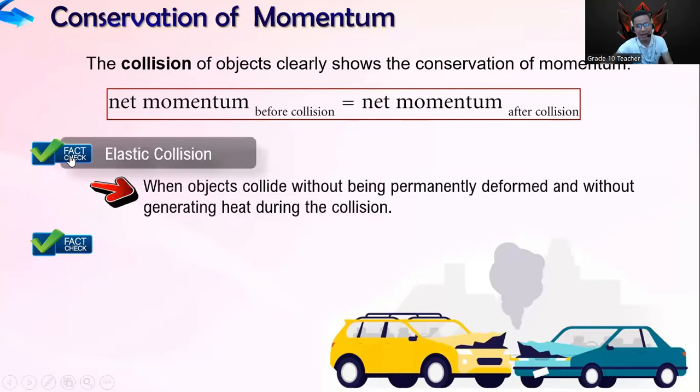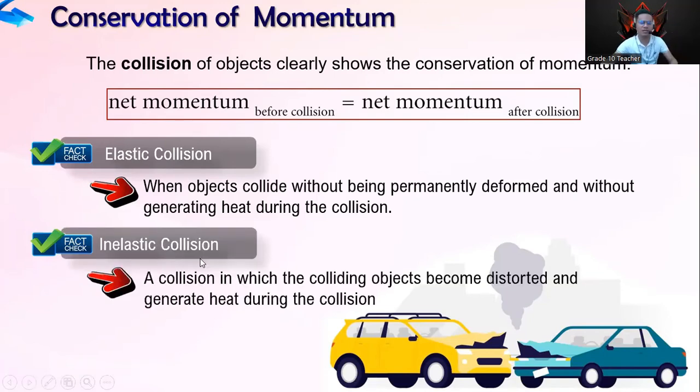So we have here the elastic collision. Elastic collision is when objects collide without being permanently deformed and without generating heat during the collision. So if they hit each other, there is no deformation. The best example of that is bowling and billiards. Even though the balls are really hitting each other, there's no deformation happening. So that's under elastic collision.